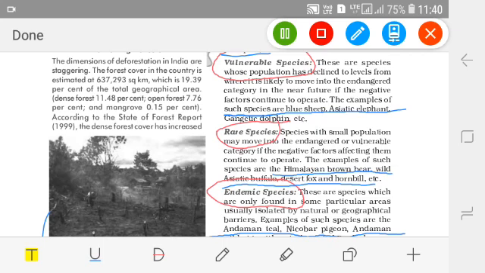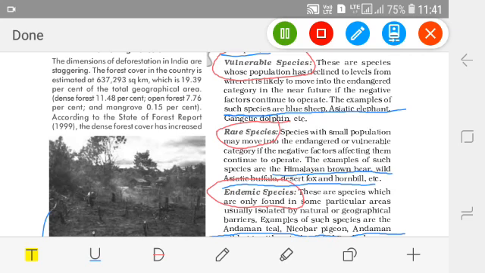The example is, children, if you see the Andaman and Nicobar area, the Bay of Bengal is a geographical barrier. Many people don't go there. Unless you have an aeroplane or a ship, you won't be able to go there. So this big sea is the geographical barrier. The examples of endemic species are the Andaman teal and the Nicobar pigeon. See, they even have the names after the place.